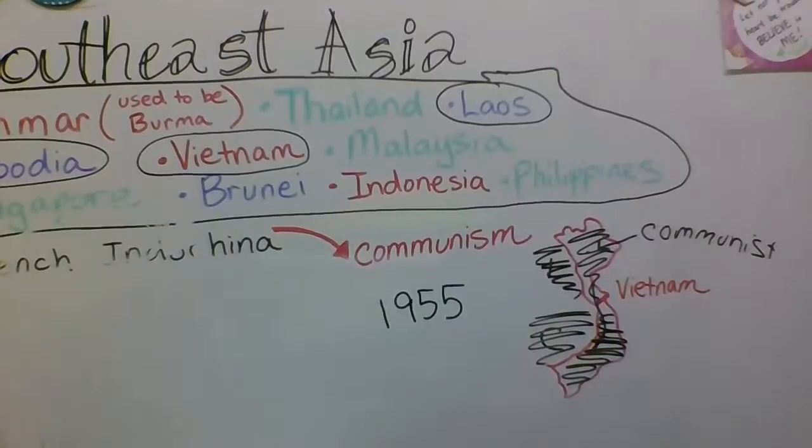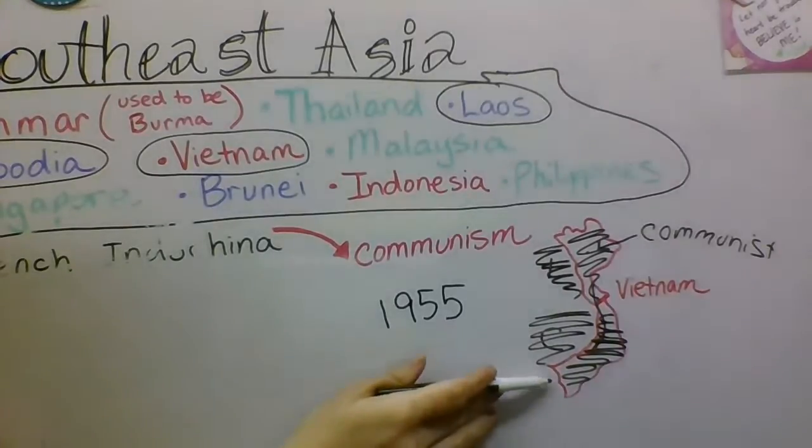Since that time, the United States obviously didn't have a very good relationship with Vietnam because we left them in their time of need. But since that time, we have tried to normalize and get a better relationship with Vietnam. And back in 2000, our President Bill Clinton went over there and visited Vietnam. So that was a big deal, and he tried to establish some business ties and things like that. So that's our story of Vietnam.